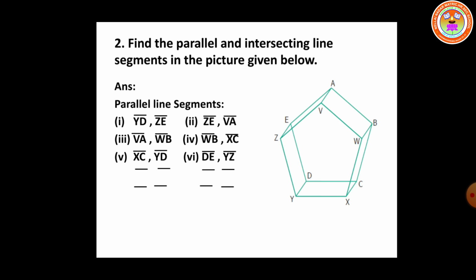Now consider the line segment DE. For the line segment DE, the line segment YZ is parallel, and for the line segment ZV, the line segment EA is parallel, and for the line segment AB, the line segment VW is parallel, and for the line segment WX, the line segment BC is parallel. Consider the line segment CD. For the line segment CD, the line segment XY is parallel.